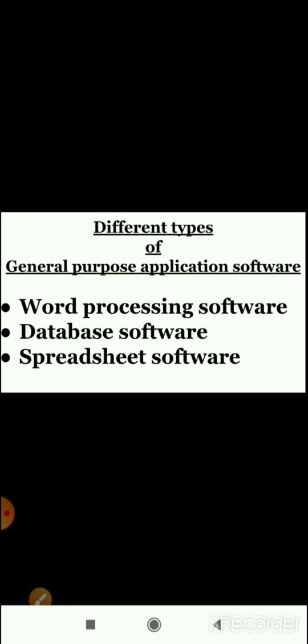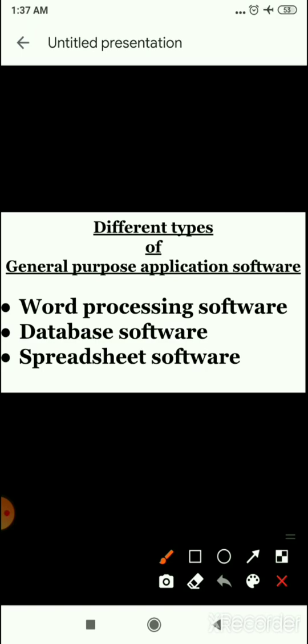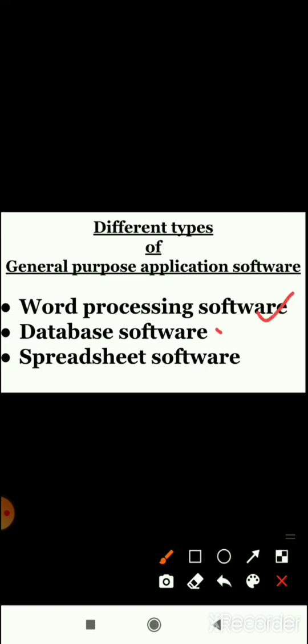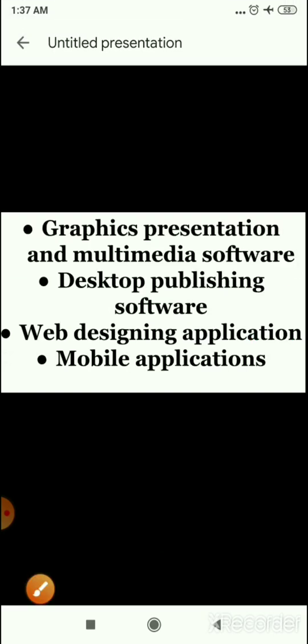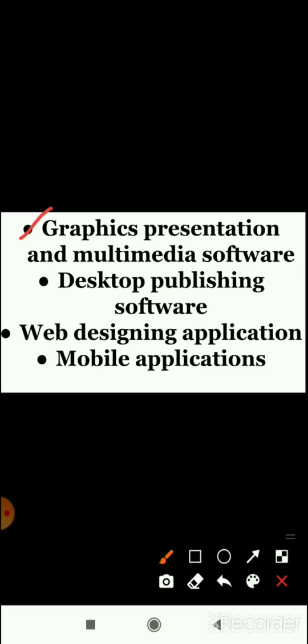Now we will discuss different types of general purpose software. General purpose software includes word processing software, database software, spreadsheet software, graphics presentation and multimedia software, desktop publication software, web designing applications, and mobile applications. These are the general purpose software, children.